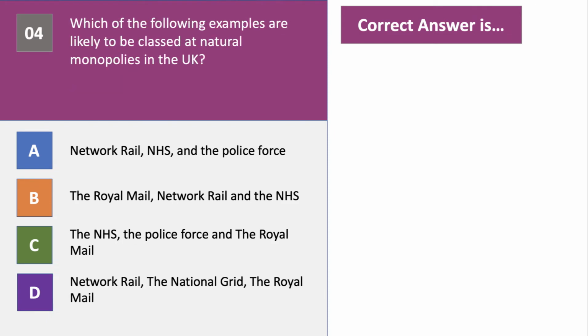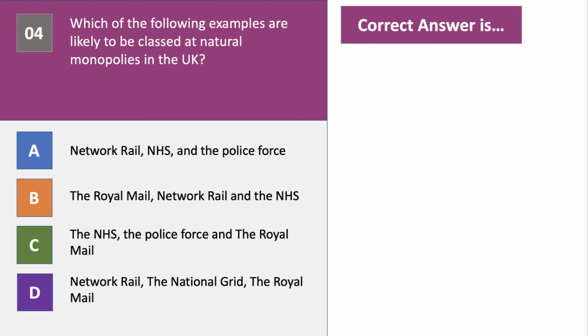2 more questions. Question number 4. Which of the following examples are likely to be classed as natural monopolies in the UK? Which of the following is most likely to be classed as a natural monopoly in the UK? Now, let's take a moment, have a think about question 4.